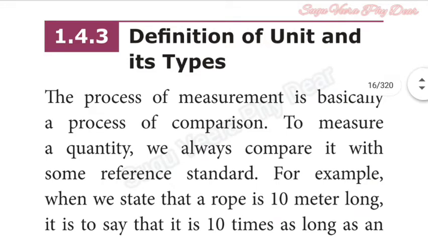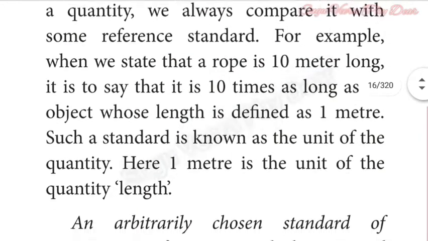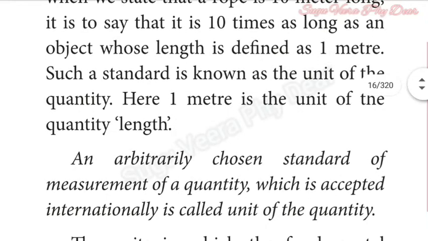Definition of unit and its types. The process of measurement is basically a process of comparison. When we measure a quantity, we always compare it with some reference standard. For example, when we state that a rope is 10 meters long, it is to say that it is 10 times as long as an object whose length is defined as 1 meter.